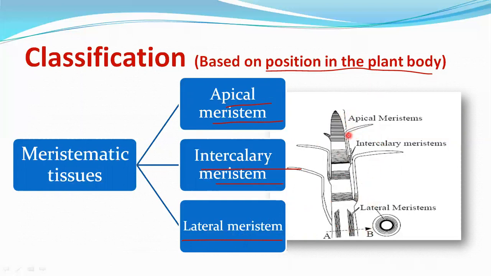This is the apical meristem. This apical meristem is present at the tip of stem, root and branches. You can see the intercalary meristem. This intercalary meristem is present at the base of leaf. At the base of leaves, and in between the nodes, that is internodes. Lateral meristem is present in the sides of the stems and roots, which helps in the girth of the stem or roots. You can see here it is present in the sides. Let us learn in detail.